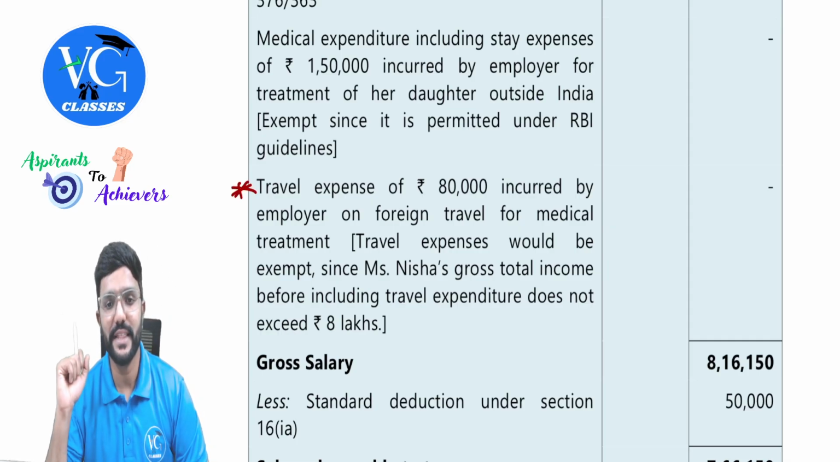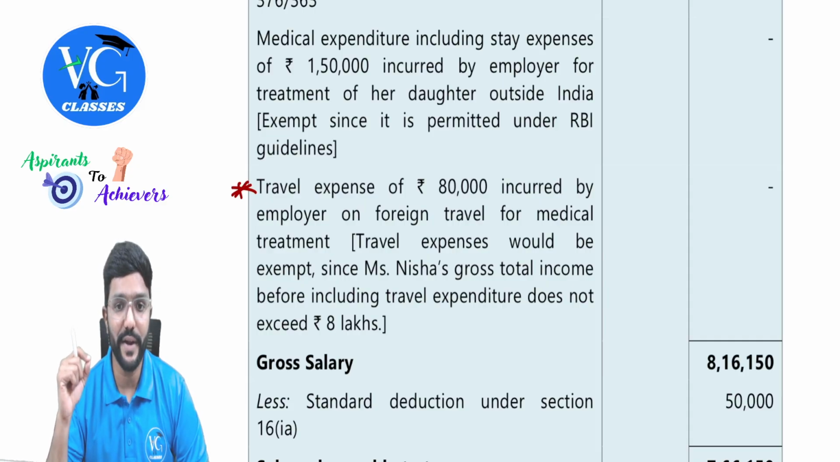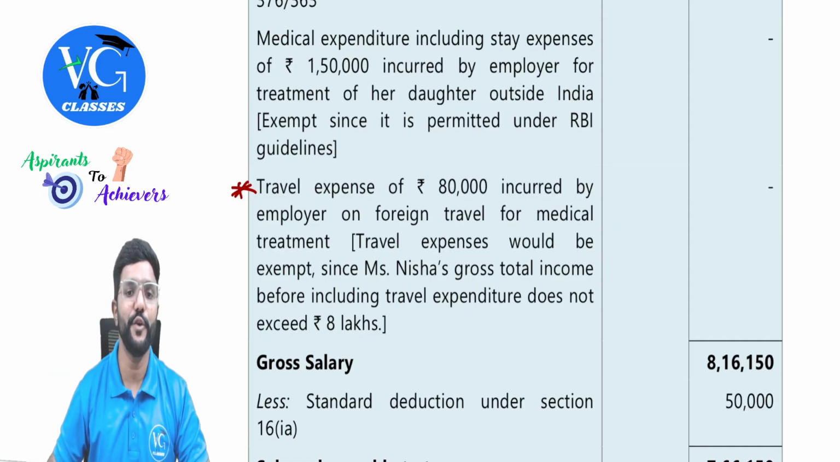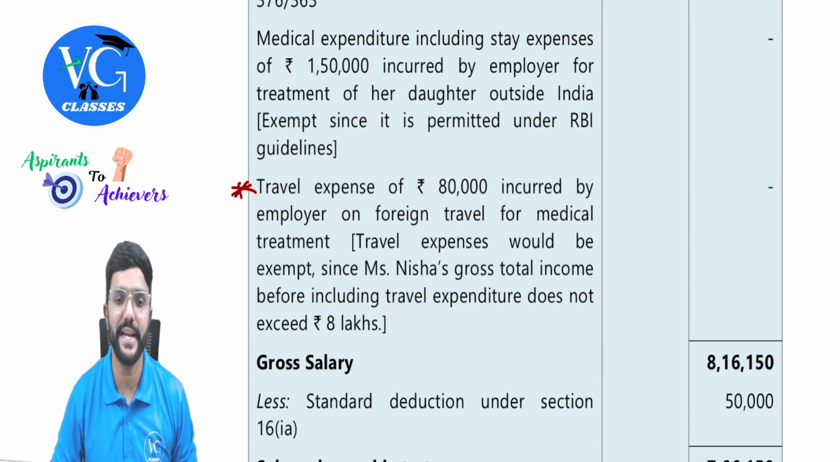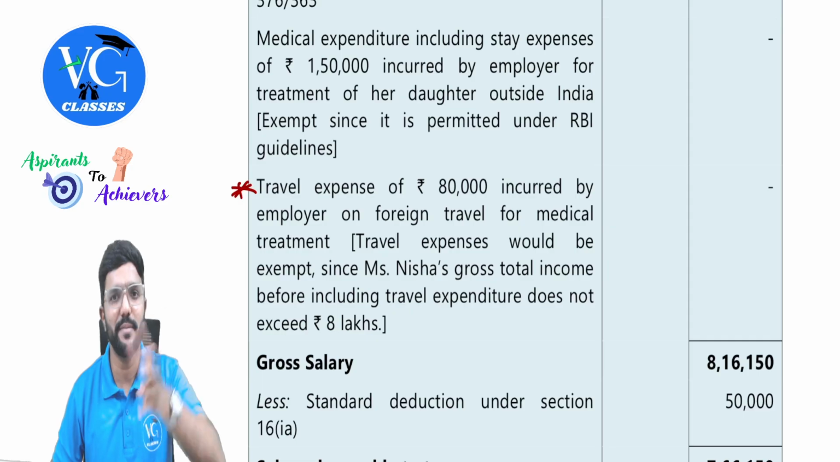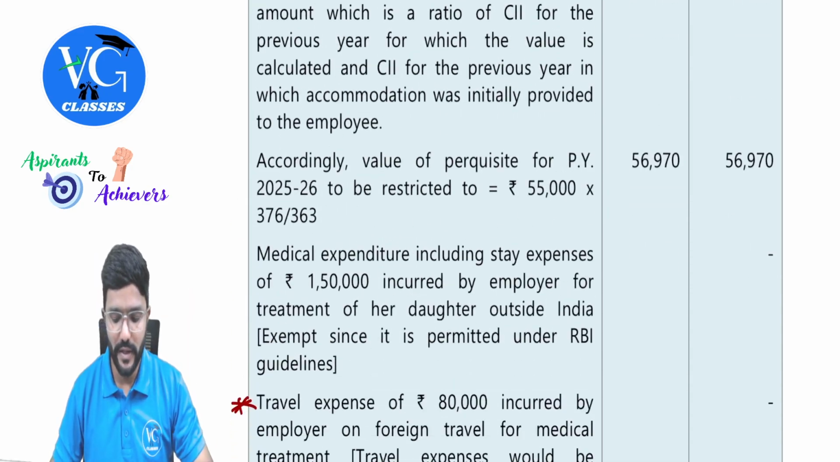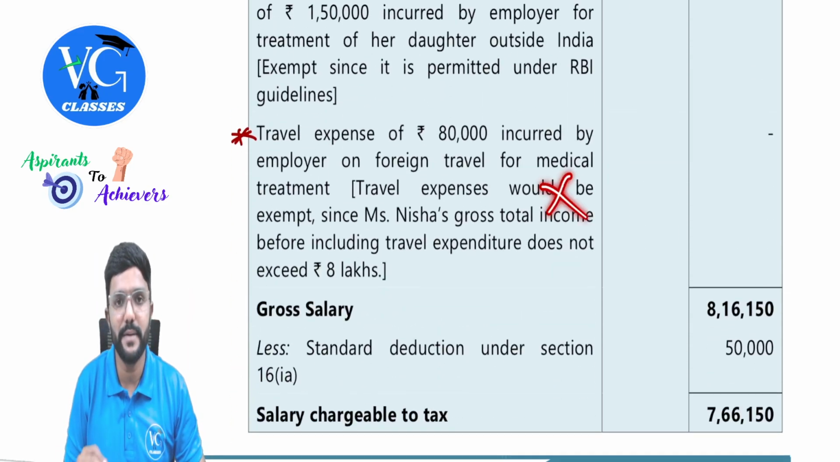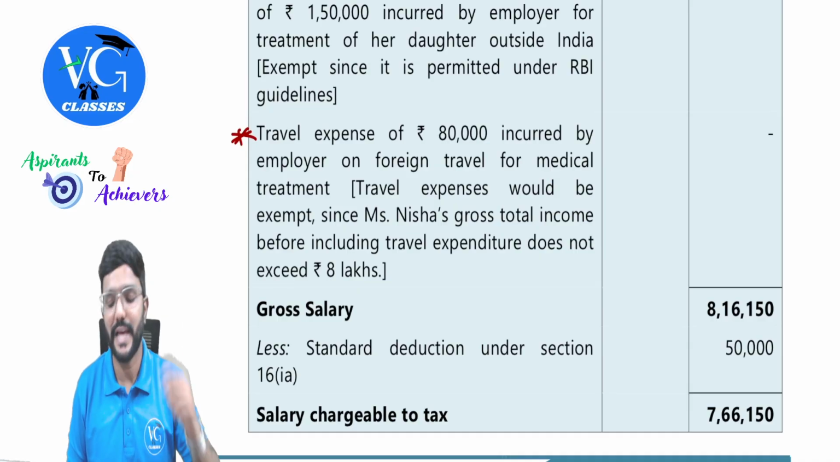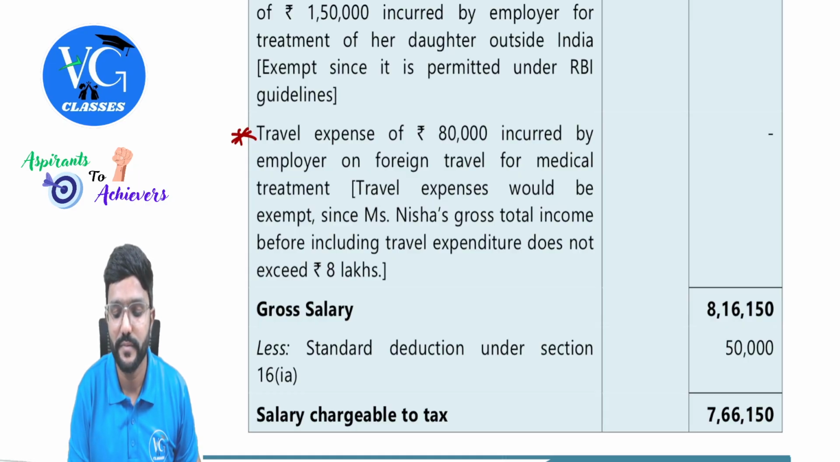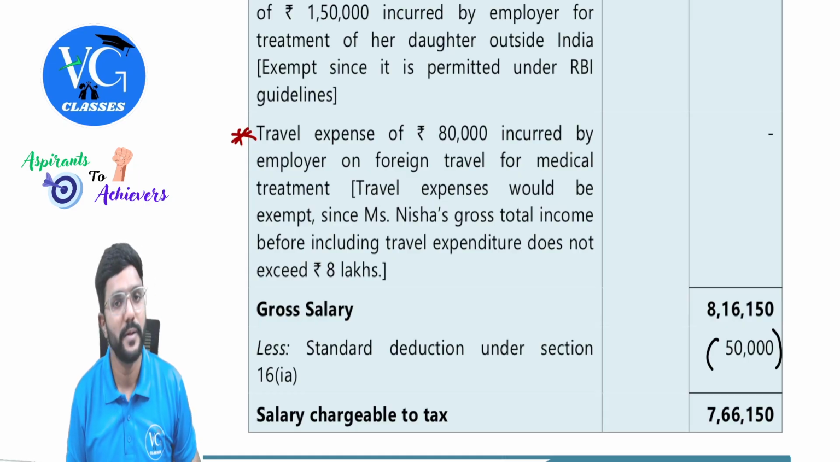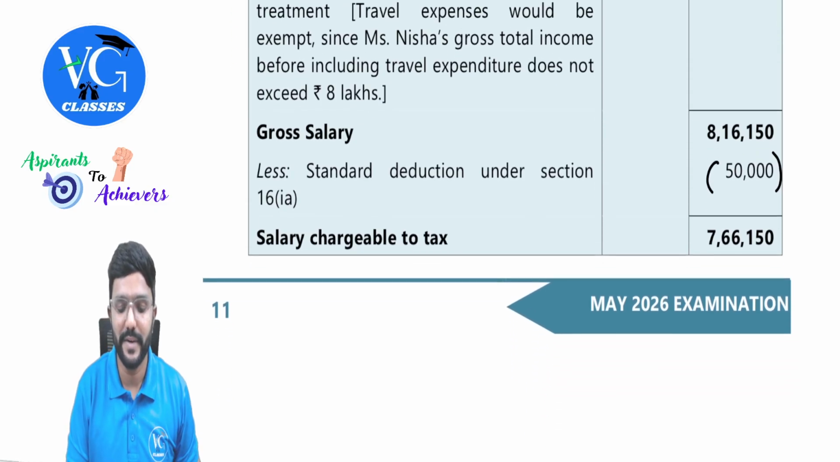Travel expense of 80,000 incurred by employer on foreign travel for medical treatment. Travel expenses would be exempt since Nisha's gross total income before including travel expenditure does not exceed 8 lakh. Sir, how will I know gross total income? Guys, just do it. So don't consider this, except this. How much is the gross salary of Nisha? 8,16,150. From that reduce standard deduction. How much will you get income taxable under the head salary?